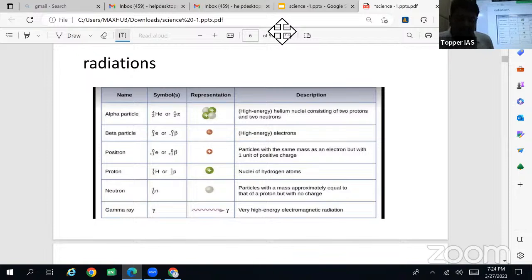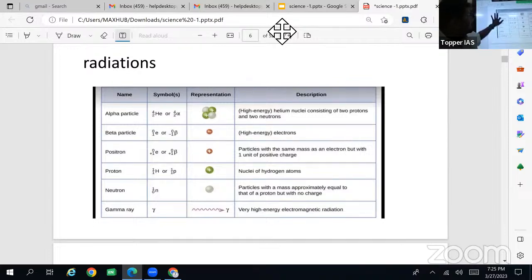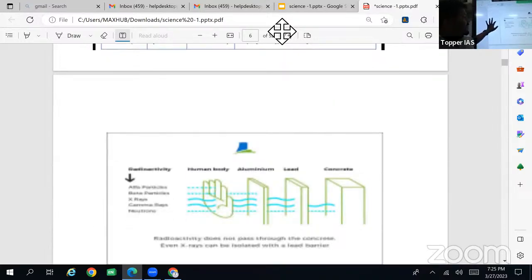That's why nuclear reactor structures will be very strong. Very thick concrete walls will be constructed, so that even if there is an accident, nuclear radiations can be stopped. Here we can see how it can be stopped.